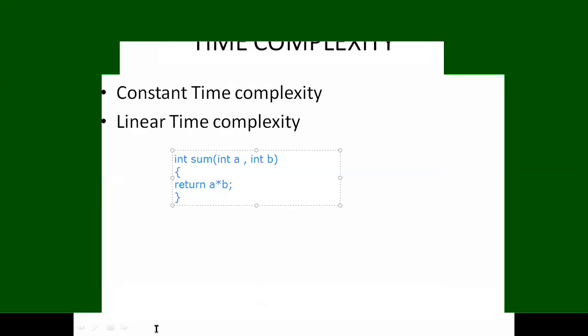Now it is visible. The screen is visible.